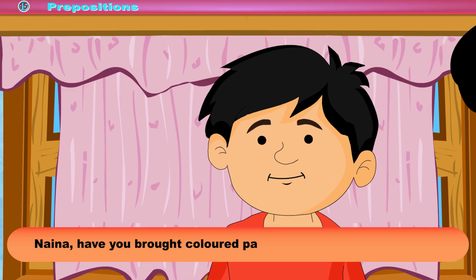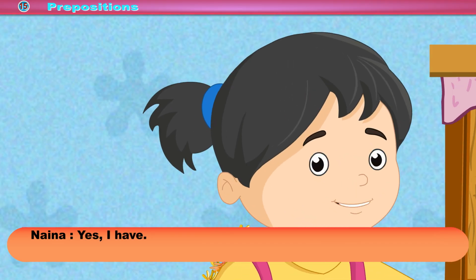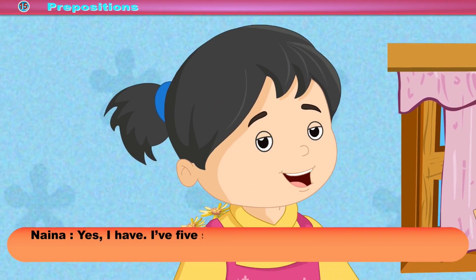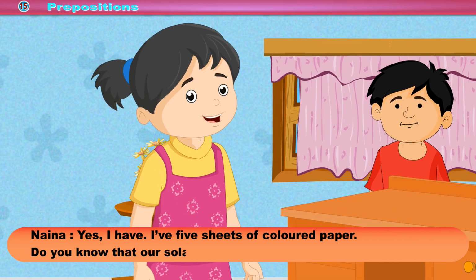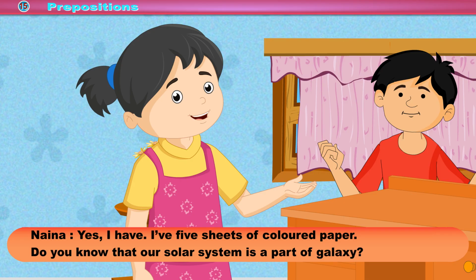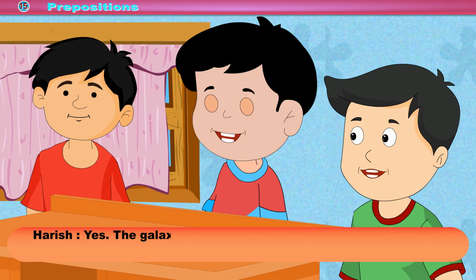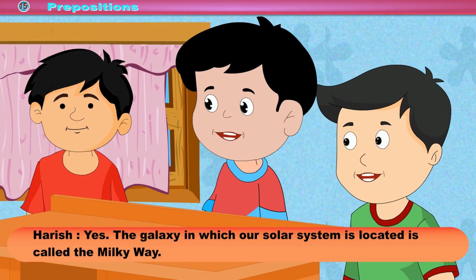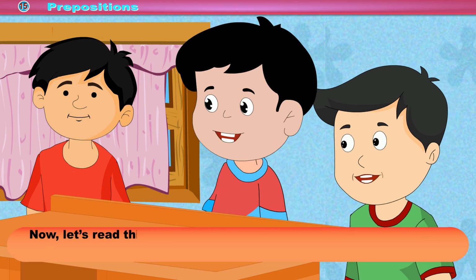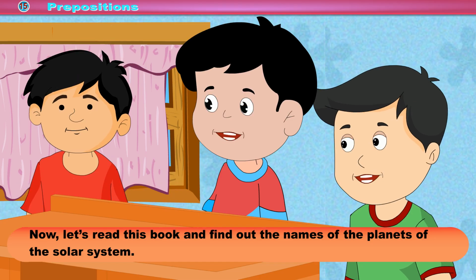Nana, have you brought colored paper? Nana: Yes, I have. I've 5 sheets of colored paper. Do you know that our solar system is a part of a galaxy? Harish: Yes. The galaxy in which our solar system is located is called the Milky Way. Now, let's read this book and find out the names of the planets of the solar system.